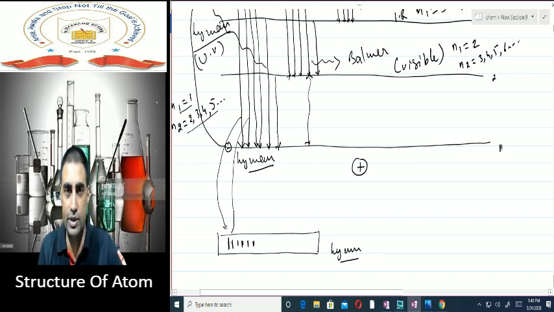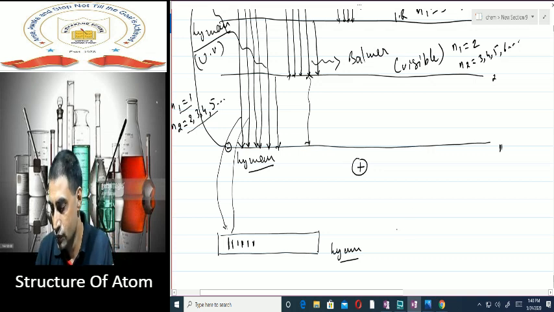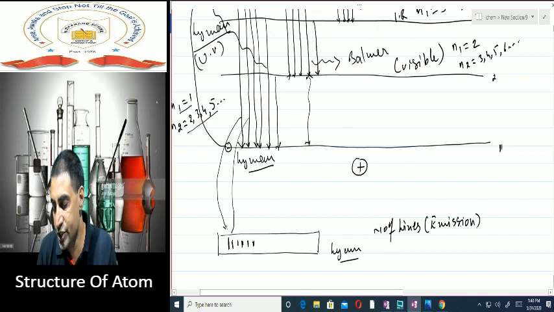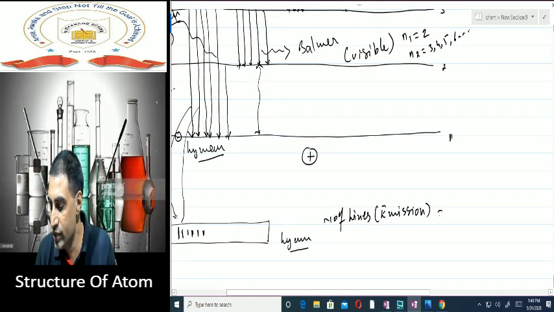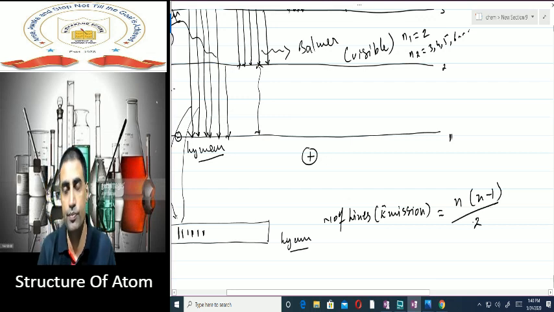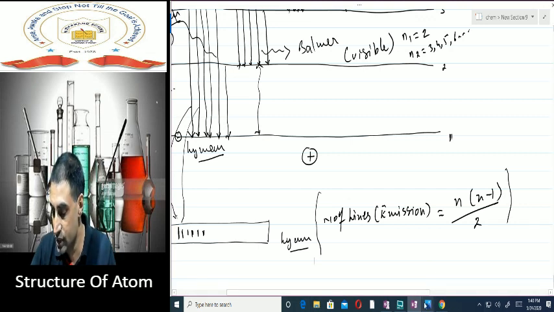That is a line spectrum. We can easily calculate the number of these lines. Number of lines, which lines? Emission. The number of emission lines is always equal to n(n-1)/2. So by this formula you can easily calculate the number of spectral lines you will get. I will show you one example for that.